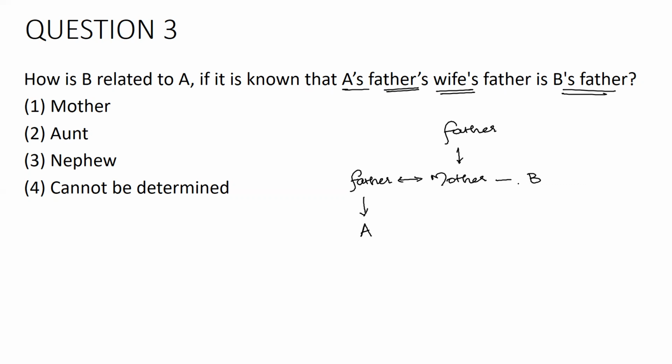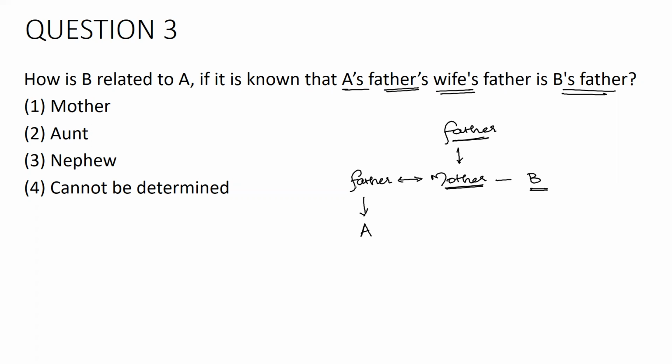Is that clear? A's father's wife is A's mother. That A's mother's father is B's father. So if that should happen, B should be none other than the sibling of A's mother. Are you getting me? I don't know the gender of this person B. So I cannot say B is the brother.